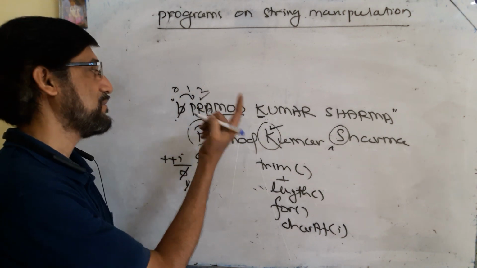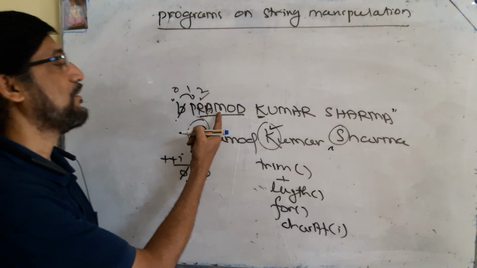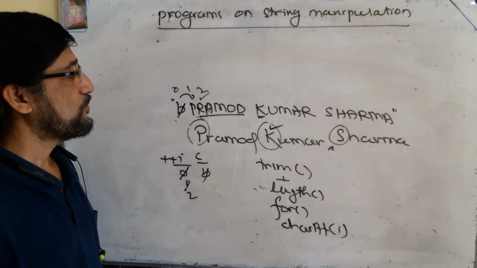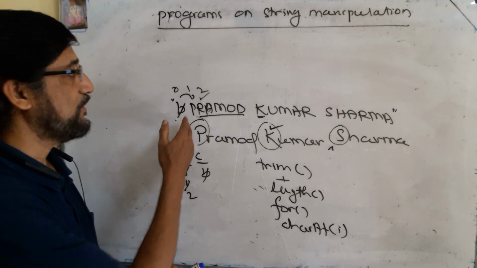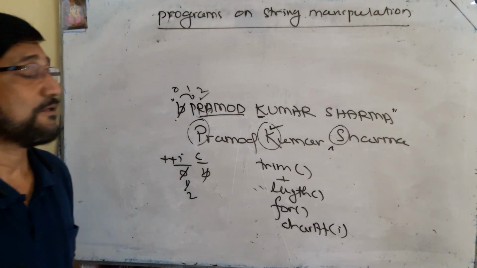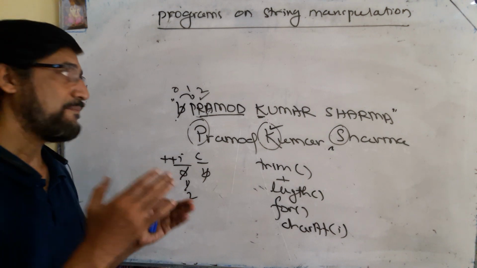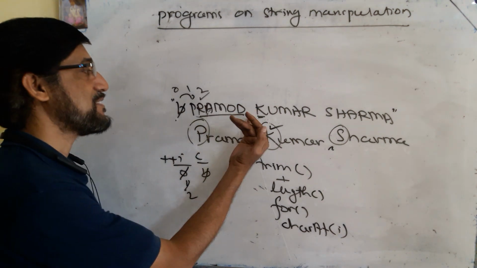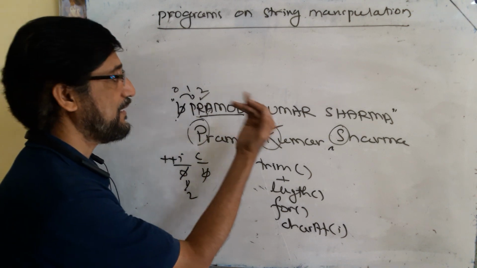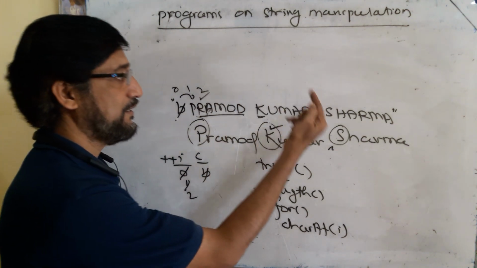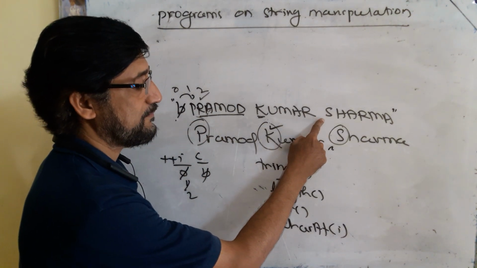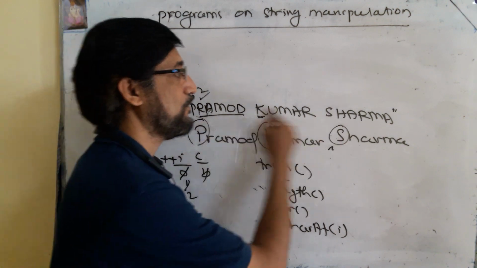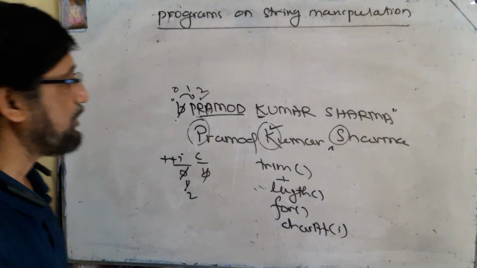A is not a space, lowercase. M is not a space character, so it is converted to lowercase and concatenated. So in this way all the characters will be converted into lowercase and concatenated with the variable, say W. Then again the same thing: again a space, then select the character present next to it. Here you will get another space character, select the character present next to it, continue the process. So this is the logic of the program.